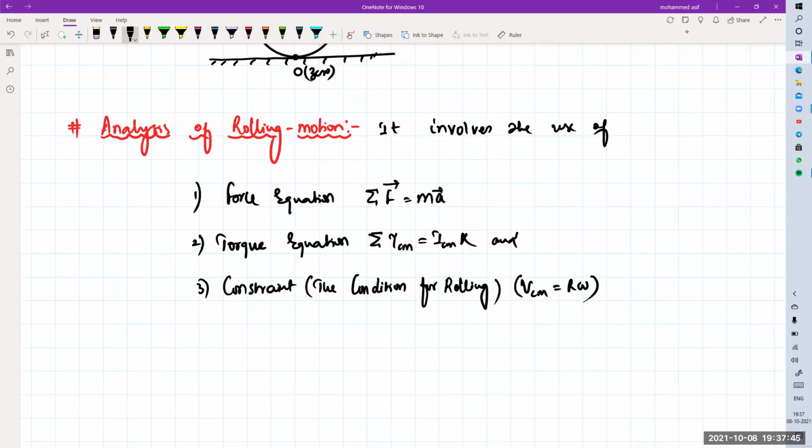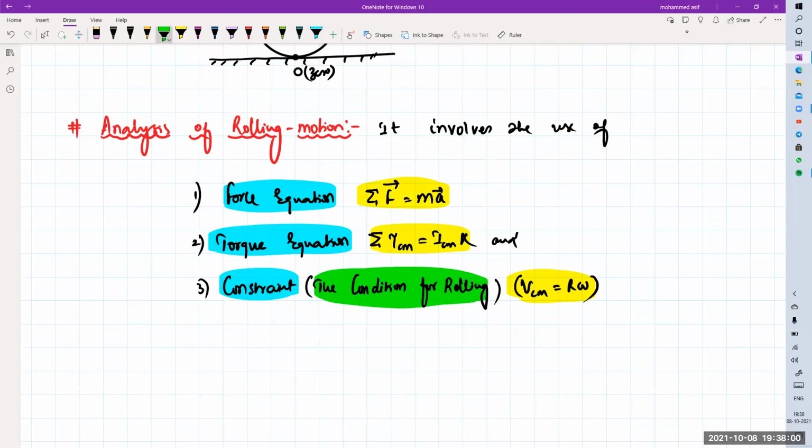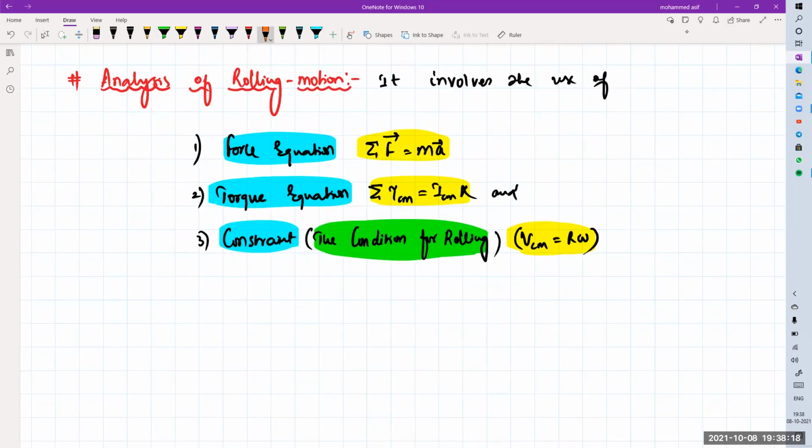Whenever you are doing problems related to rolling motion, these three equations should be used to simplify the problem. One is the force equation, another is the torque equation, and the third is the constraint, also known as the condition of rolling, that is VCM equal to R omega. So analysis of rolling motion involves three equations to solve the problem. Let me give you an example of how to use these three equations.